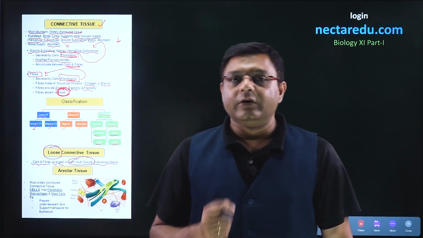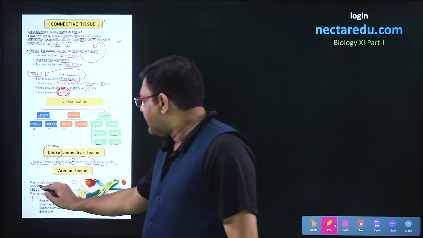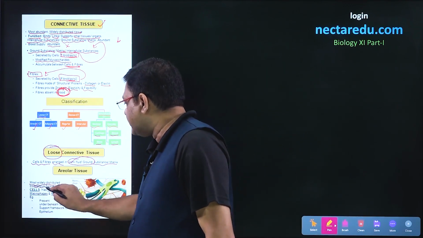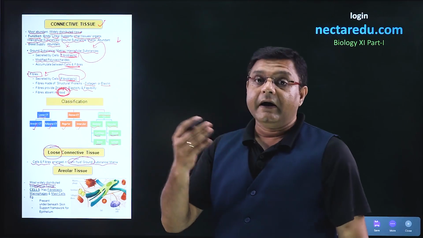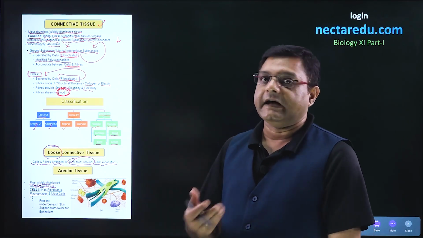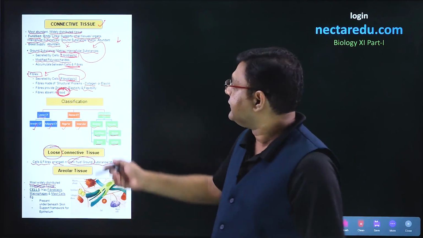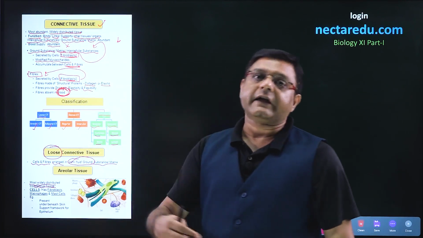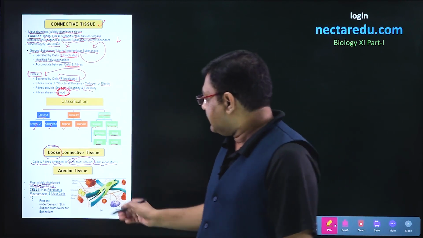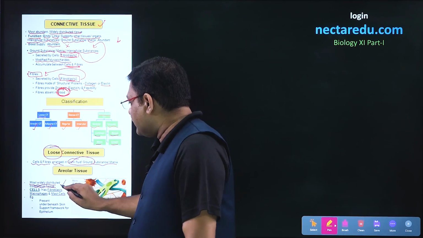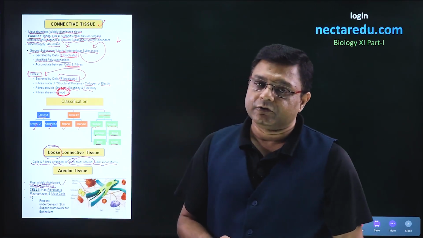Talking about areolar connective tissue, this is the most widely distributed connective tissue. So among the four types of tissues, connective tissue was most widely distributed. But if we talk inside connective tissue, then areolar tissue is the most widely distributed connective tissue.